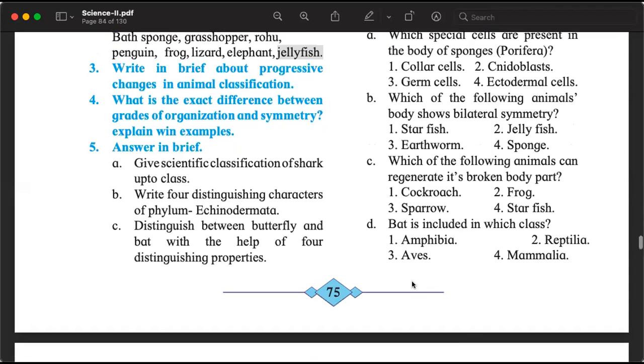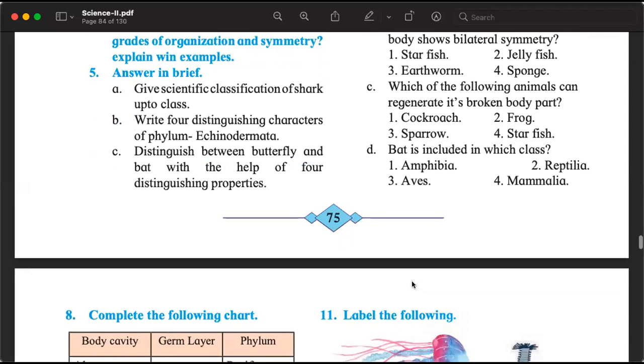Let's see if we can answer something from question number 5. Shark, we haven't studied yet. Can we answer this? Write 4 distinguishing characteristics, again not characters, characteristics of the phylum Echinodermata. We have read it. Where is the answer in the textbook? Which page is it on?